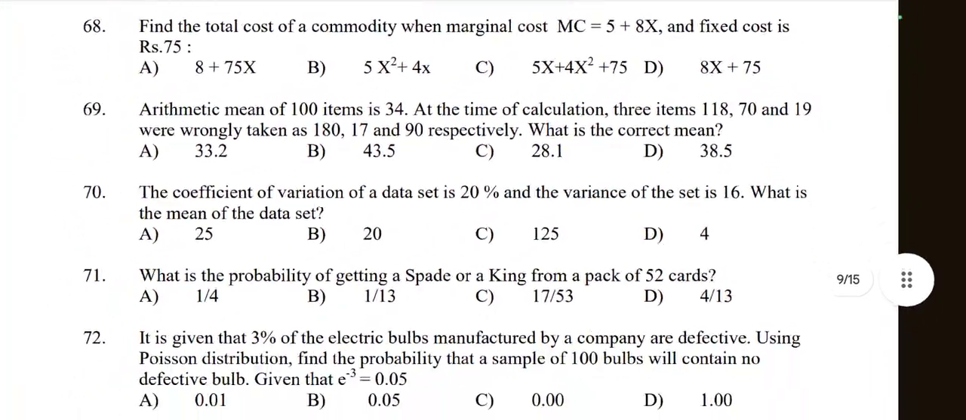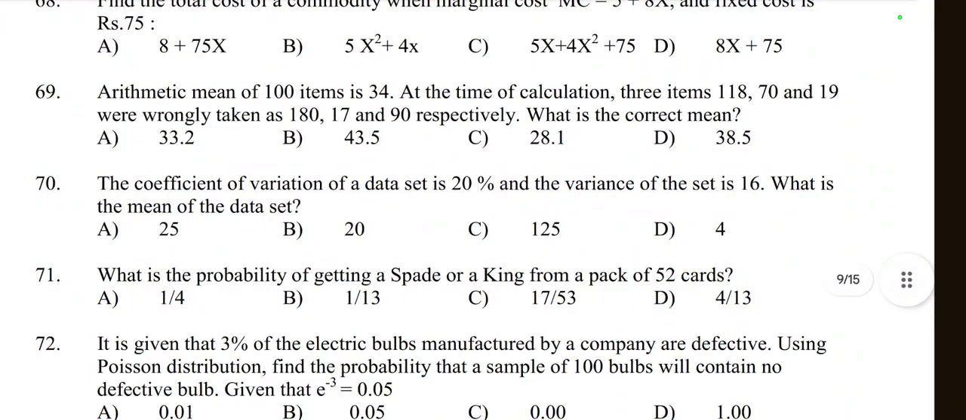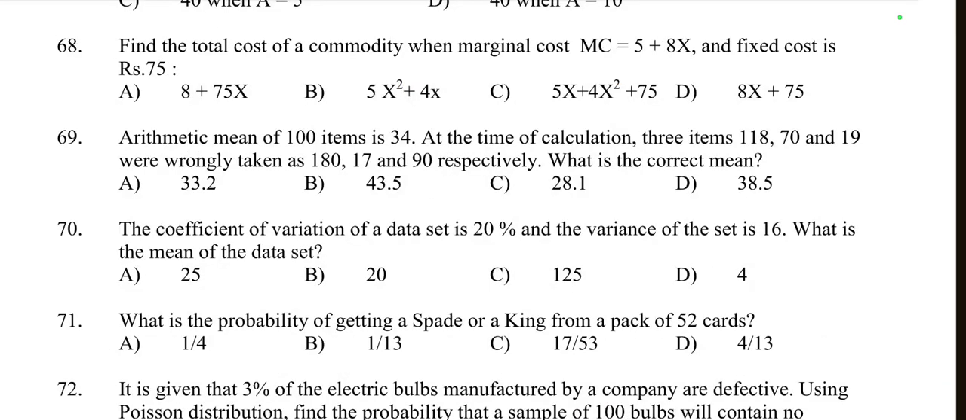Then question number 69. In this part there are many questions from the mathematical part. To solve mathematical problems takes time, so the video is lengthy, but we solve it bit by bit. Question number 69: the arithmetic mean of 100 items is 34. At the time of calculation, 3 items 118, 70, 19 were wrongly taken as 180, 17 and 90 respectively. What is the correct mean?